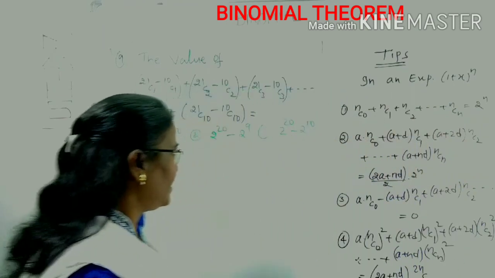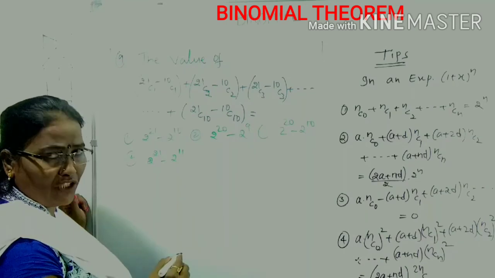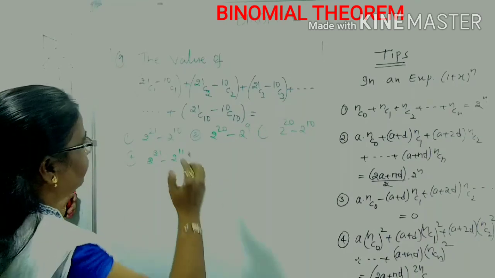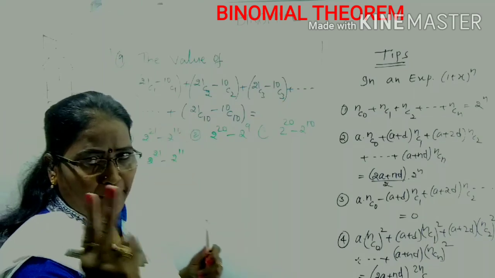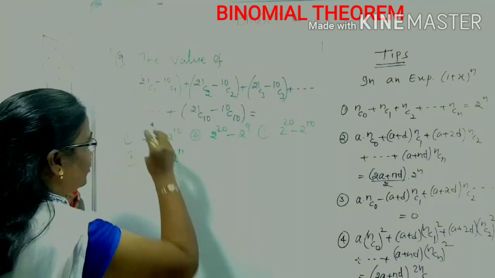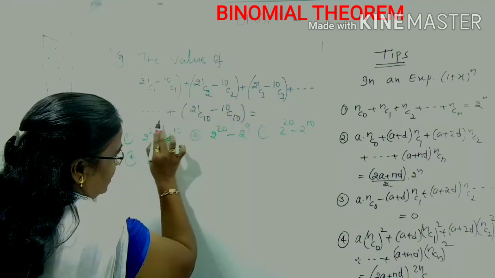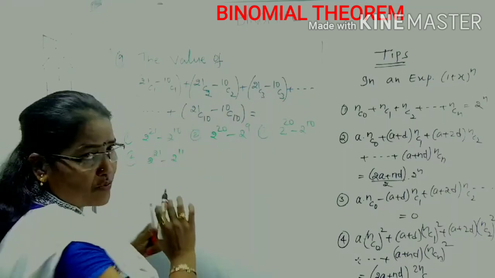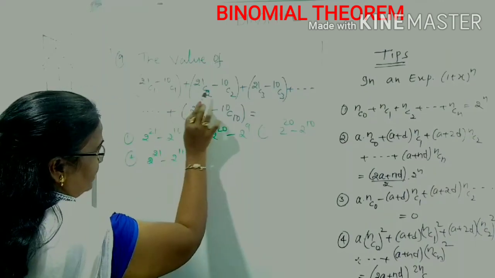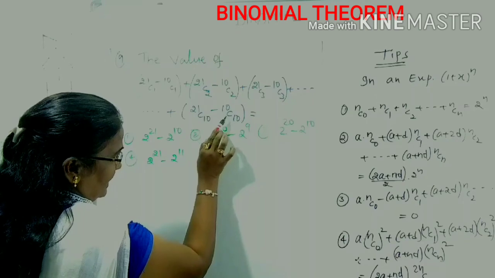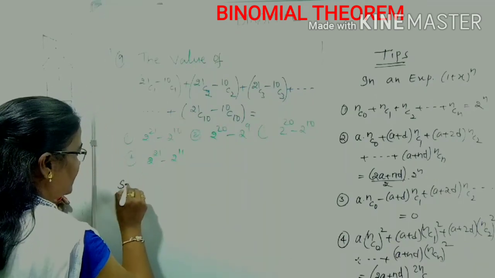You can concentrate on these terms. The options are also given. Finally, we can use options. In these terms, there will be two separate sets we can concentrate on: 21C1, 21C2, 21C3 and so on up to 21C10 as one set, and the remaining 10C1, 10C2, 10C3 up to 10C10 as a second set with the minus. Shall I do like this?